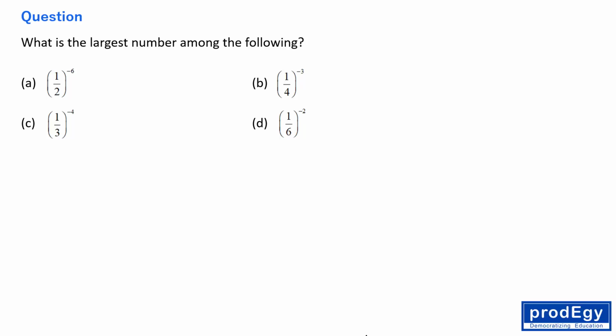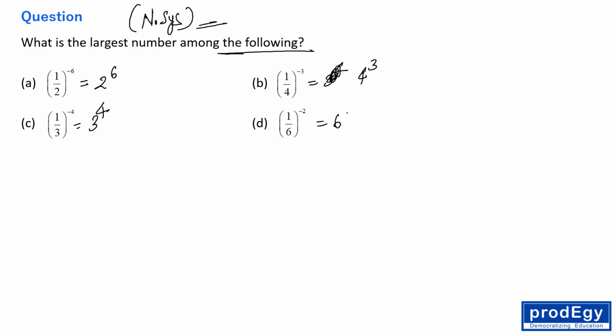What is the largest number among the following? See everyone, this question belongs to number system, right? And if you go through the YouTube playlist of our videos, you will get these types of questions over there, right? So this is 1 by 2 raised to the power minus 6. This is actually 2 raised to the power 6. This is 4 raised to the power 3, right? This is 3 raised to the power 4 and this is 6 raised to the power 2.